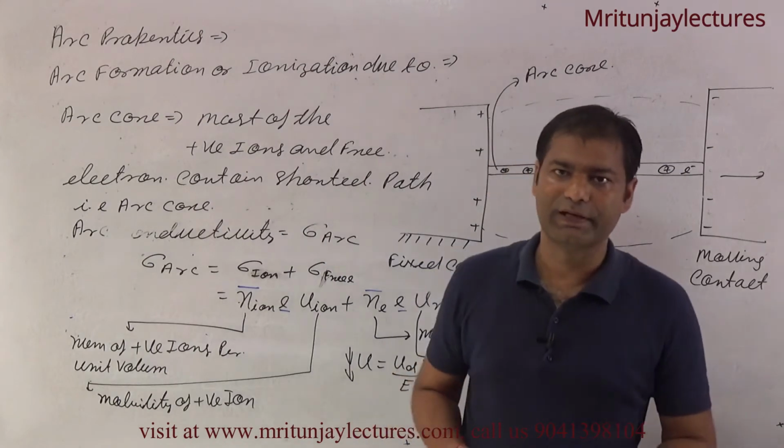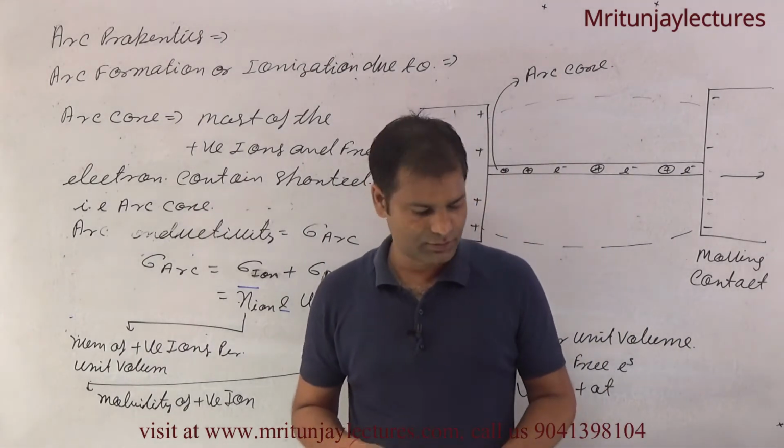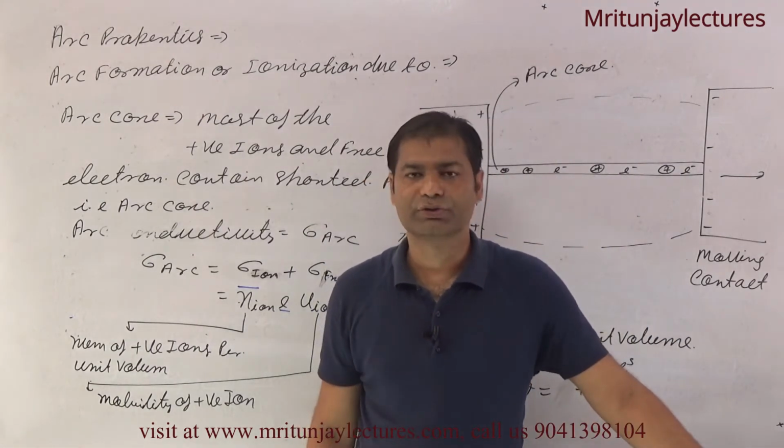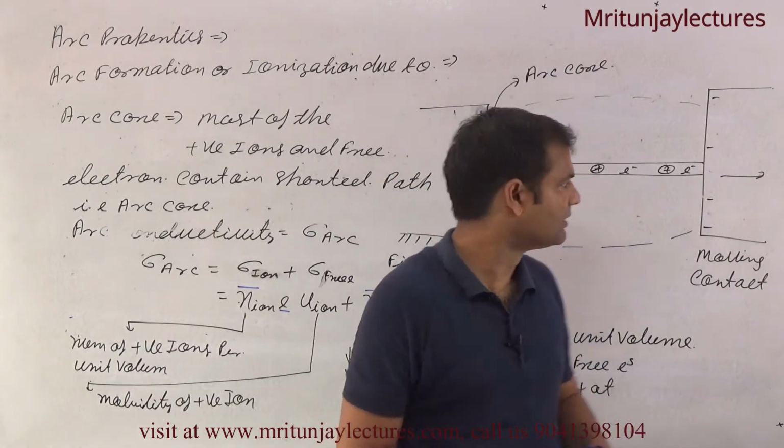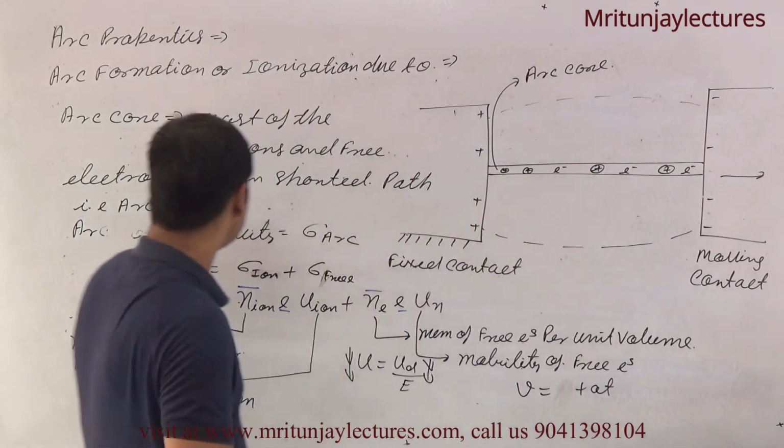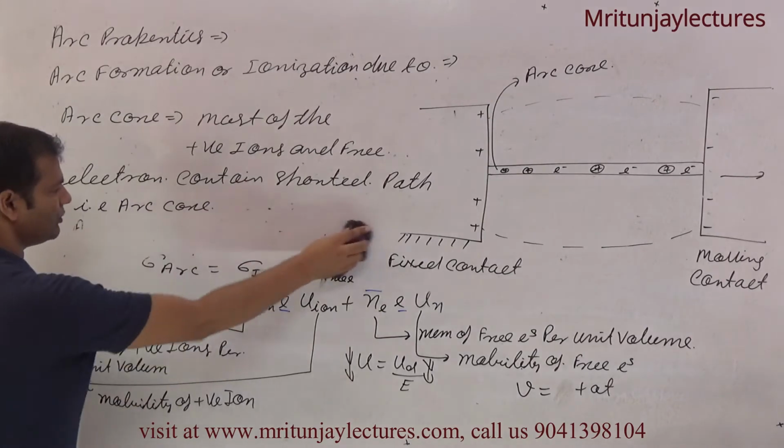Most of the free electrons and ions always try to follow the shortest path, like this one, and that is called the arc core. Clear?